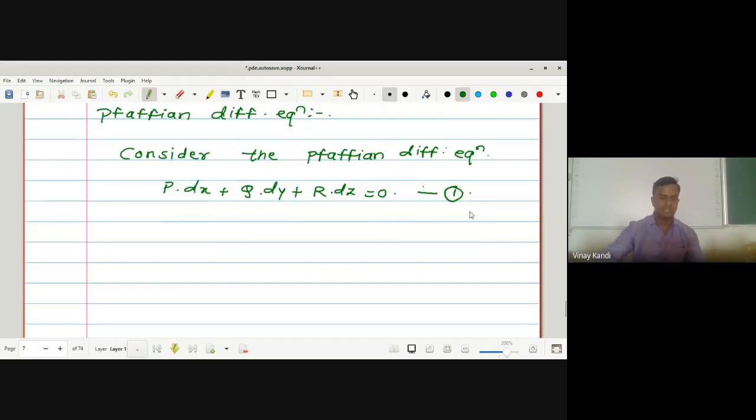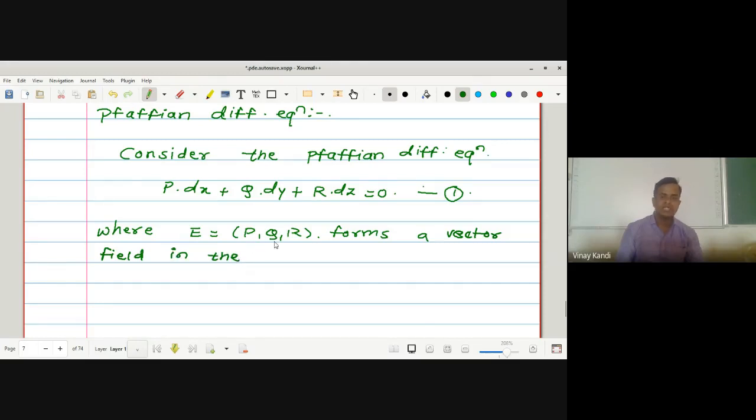So this is the Pfaffian differential equation, where E is equal to P, Q, and R, which forms a vector field in the space.